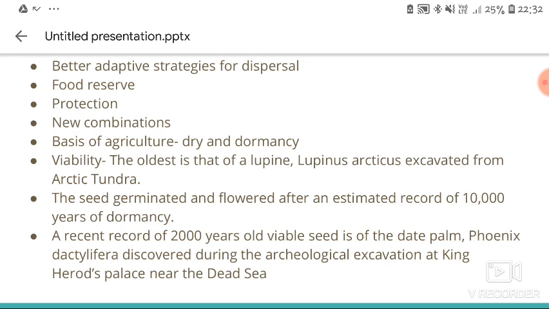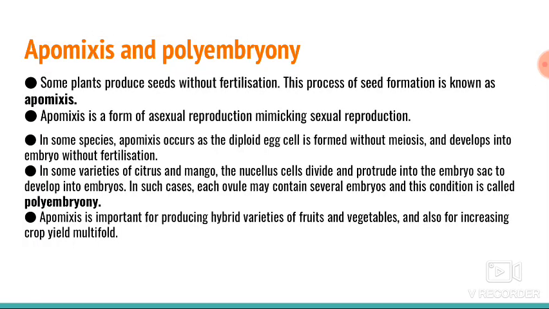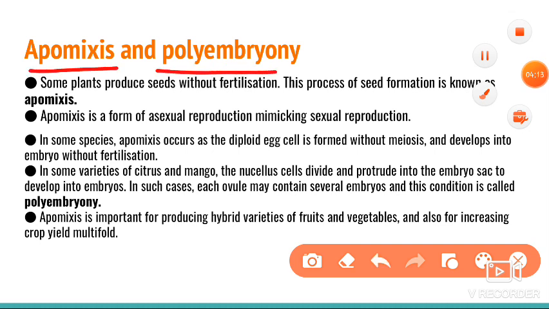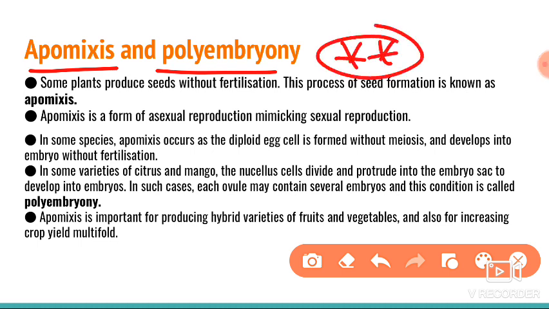And moving to the next one, the last bit of the topic, apomixis and polyembryony. These two are very important. Please remember them from the examination point of view, for your theory as well as for your competitive examination purpose. First we should know what is apomixis and what is polyembryony.